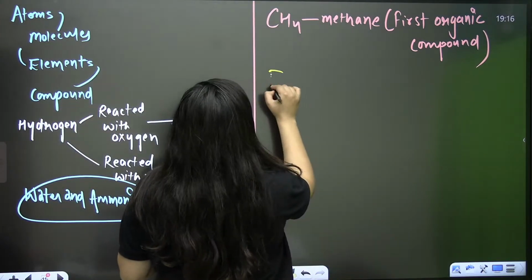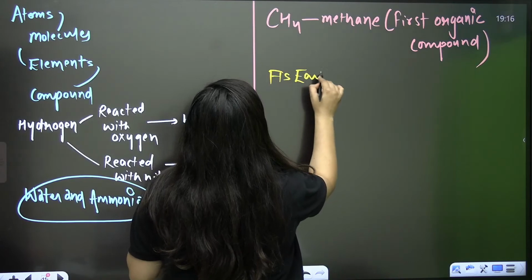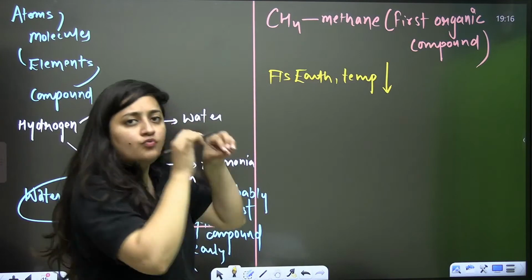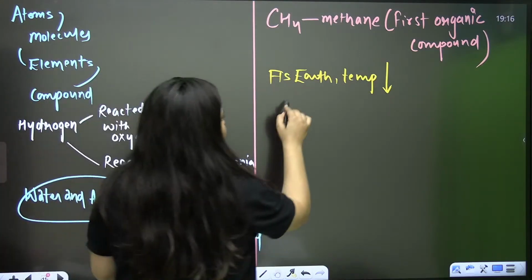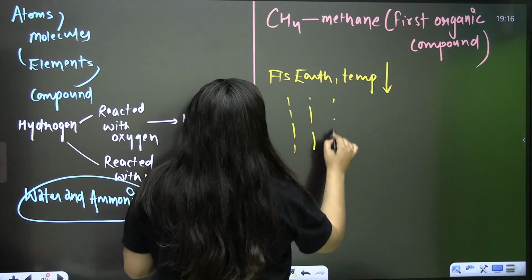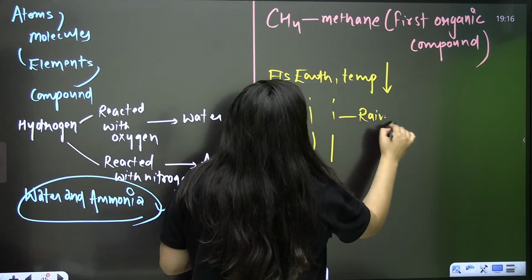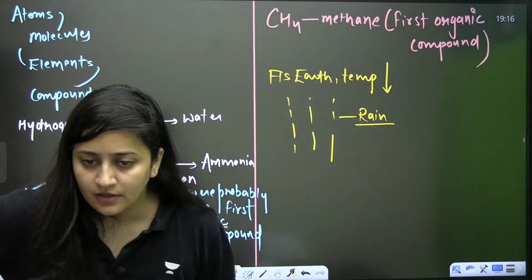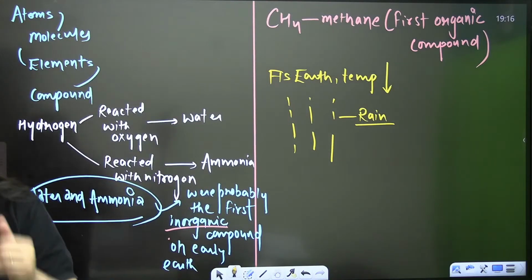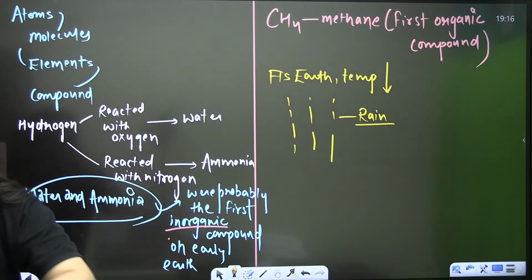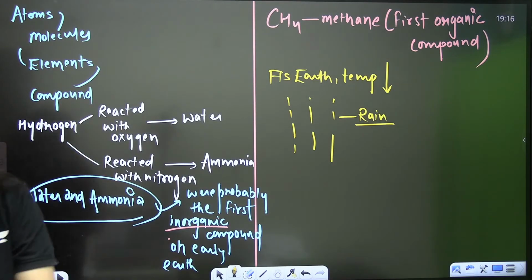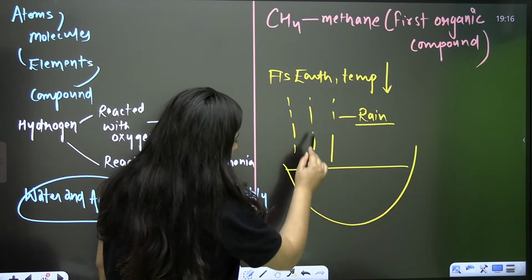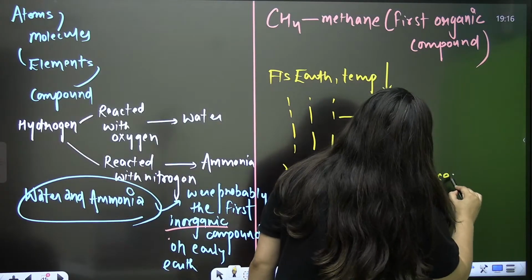As the Earth's temperature decreased, these water vapors in the atmosphere started falling down on the ground in the form of rains. Torrential rainfall was there at that point of time. So as the Earth cooled down, water vapor fell as rain, and the depressions on the land started filling and making the oceans.